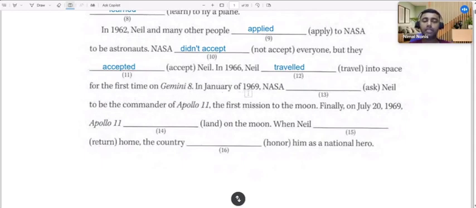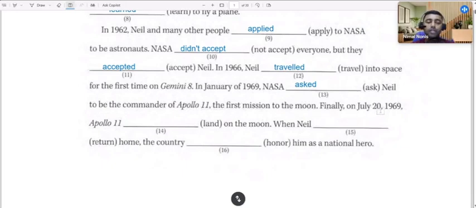In January of 1969, NASA, ask is the verb that is given within brackets, so we have to use the past form of the verb, asked. Okay, NASA asked Neil to be the commander of Apollo 11. Okay, the first mission to the moon.